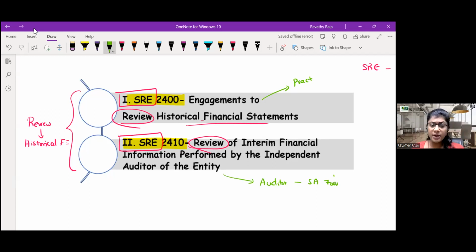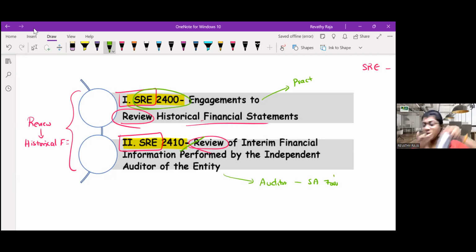Which SRE will apply if the auditor himself does the review? Is it 2400 or 2410? If the auditor himself is appointed to conduct the review, then this is the standard. If the auditor is not appointed and some other person is appointed to conduct the review, then this one. A lot of other differences are there, but the main difference is this one.